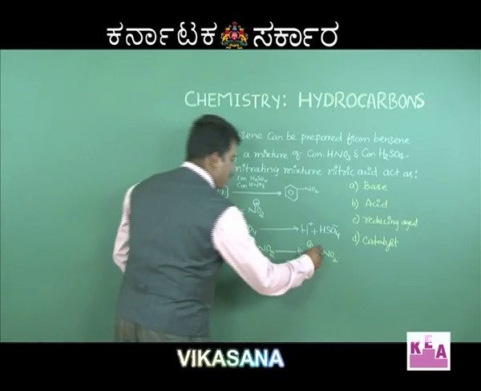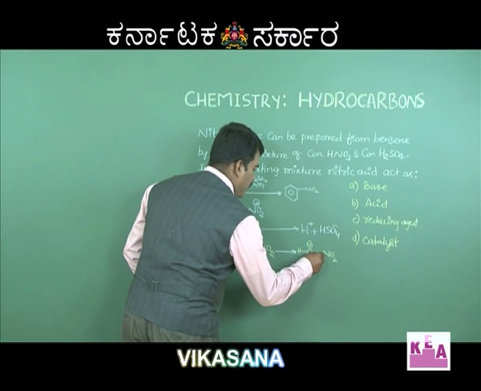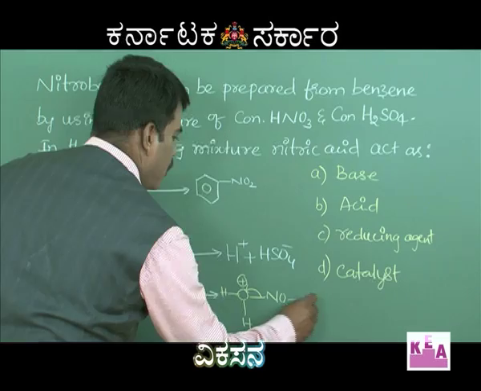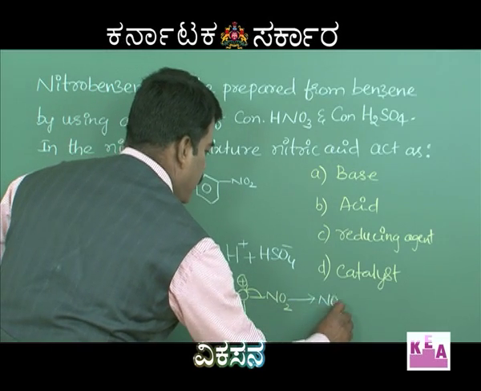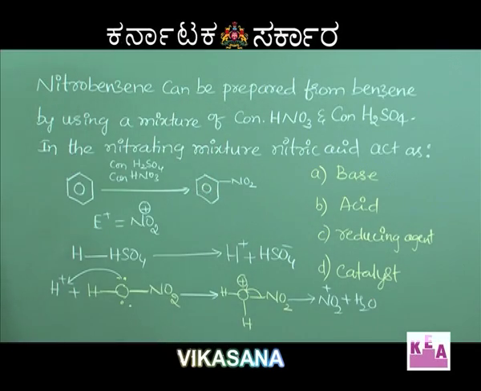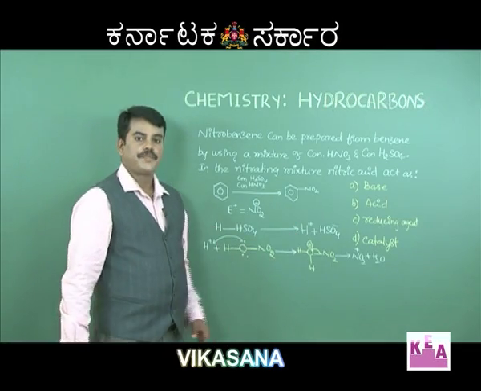Now this pair of electrons goes with oxygen, giving you NO2 plus plus H2O. So this is how the nitronium ion is generated.